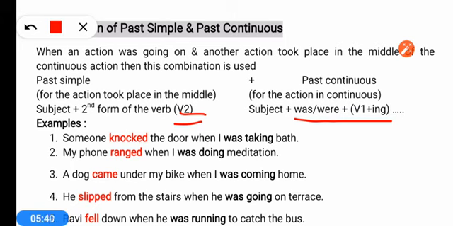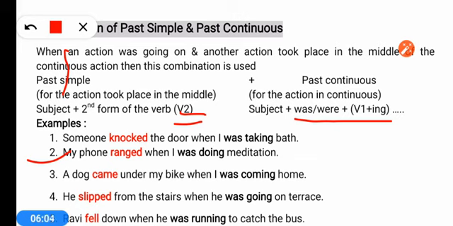So here see the second example. My phone rang, all of a sudden rang, when I was doing my meditation. Means meditation was going on, and in the middle what action happened? The phone rang. A dog came under my bike when I was coming home. So coming home was in process, and all of a sudden another action took place in the middle.